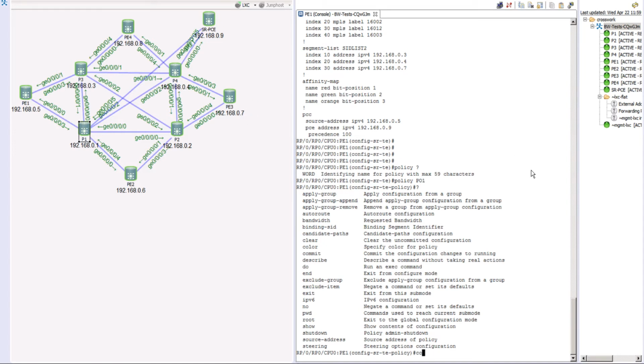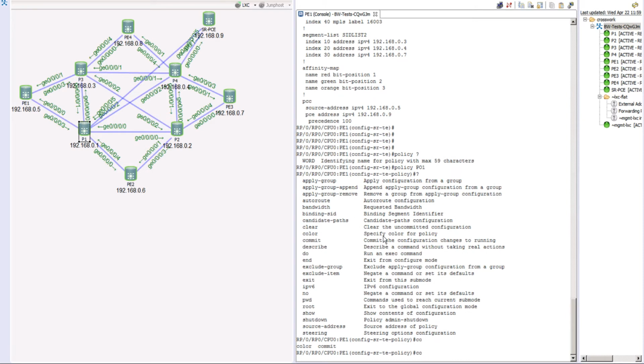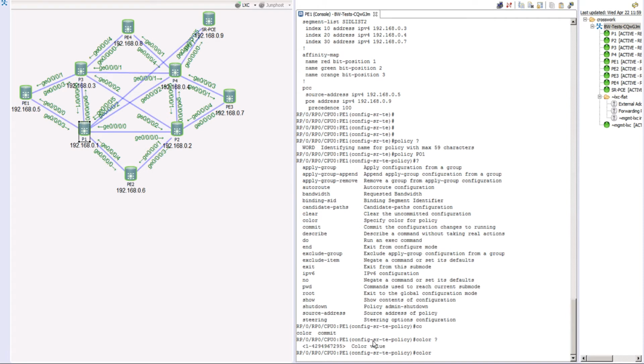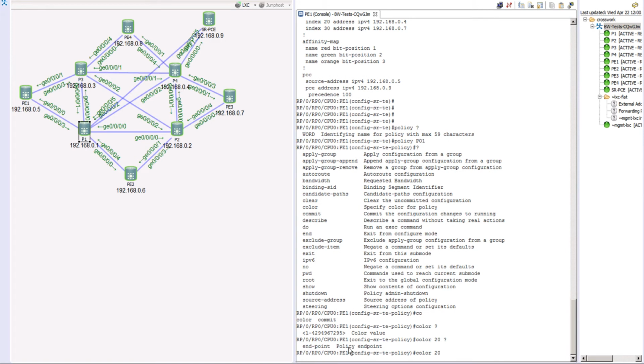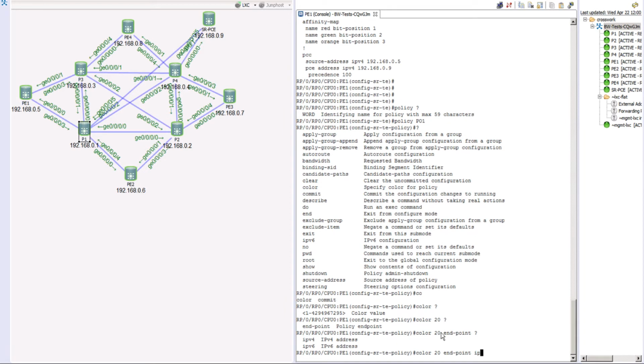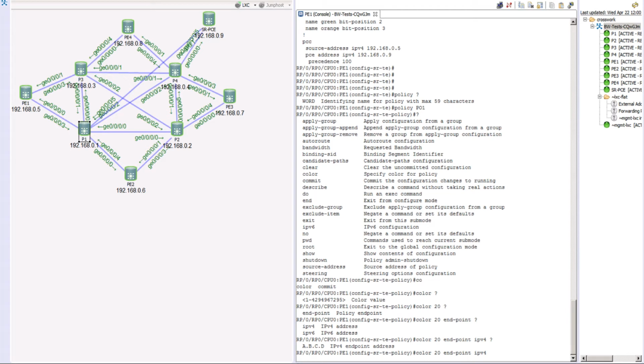Now we'll go ahead and say color. If you specify color for a policy, let's say color question mark, it says color will be a numerical value, so let's say color number 20. After color it says, tell me the endpoint, what is your policy endpoint. So we'll say endpoint here, and in the case of endpoint it's an IPv4 address. Let's take a look at the IPv4 address that we want to reach.